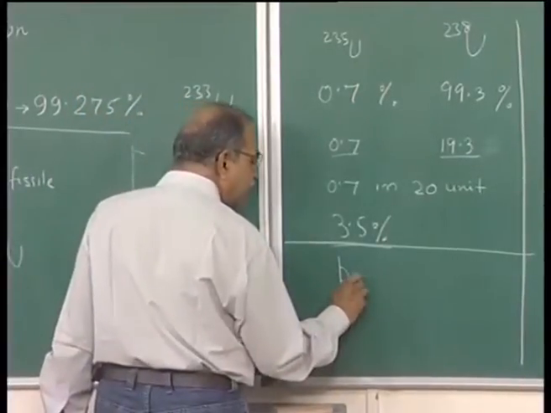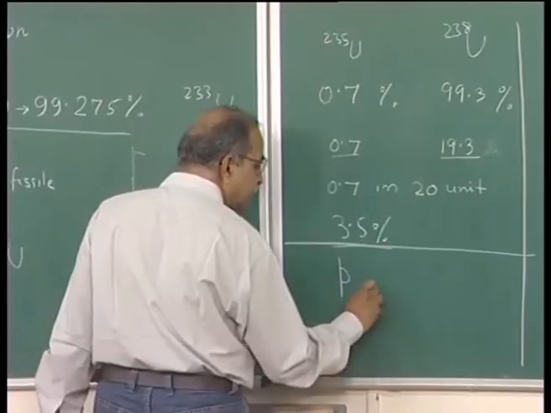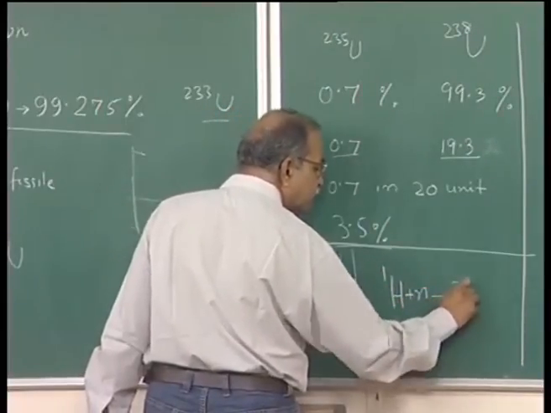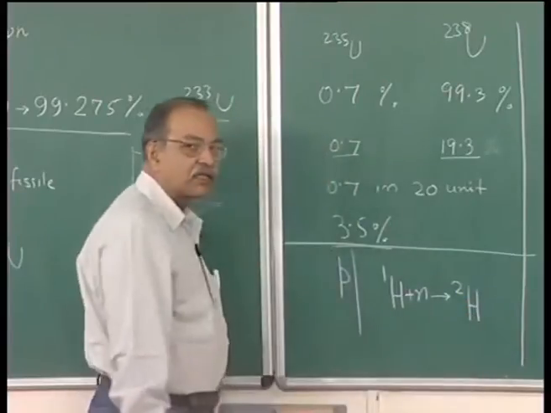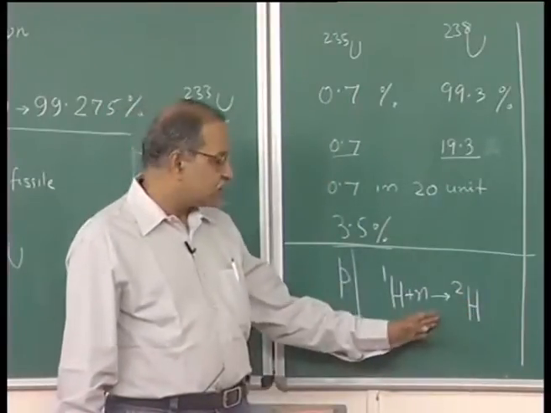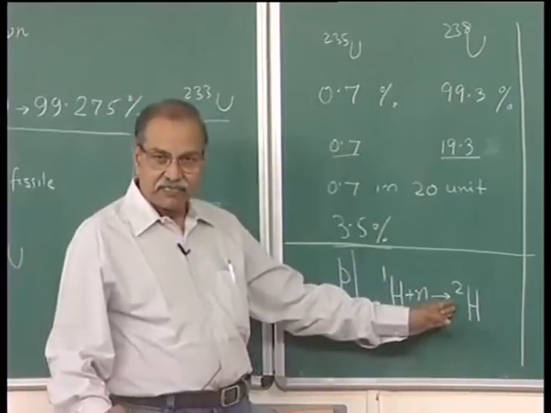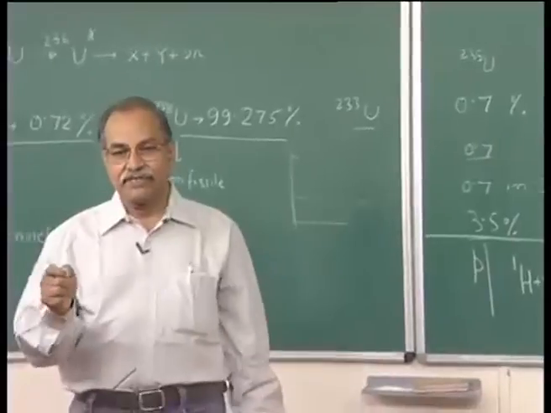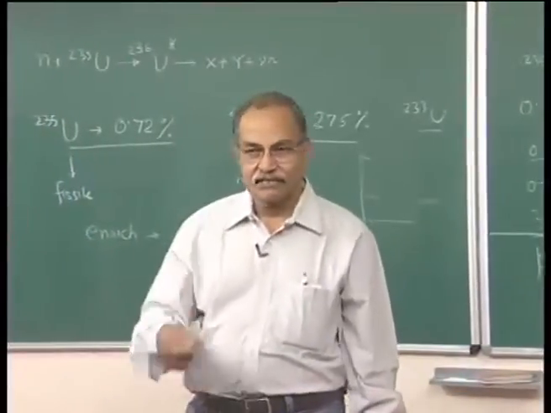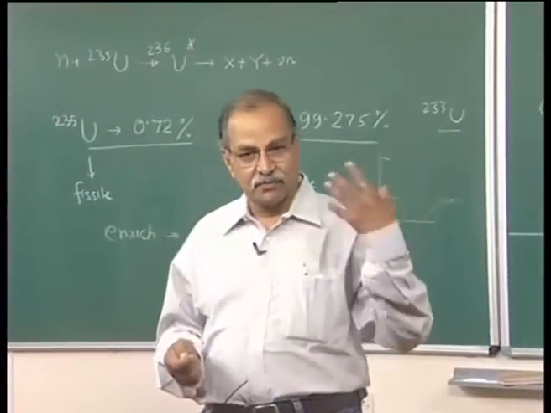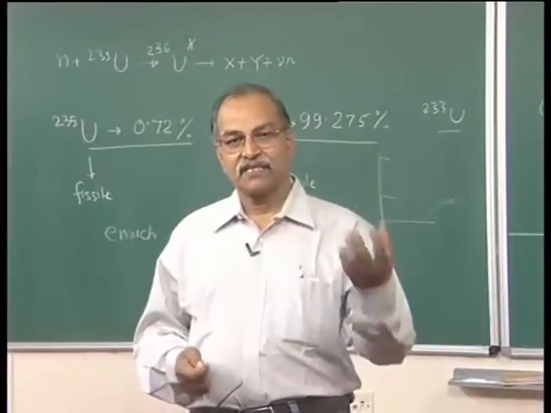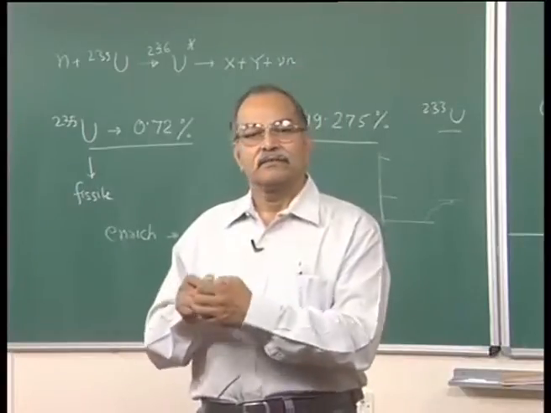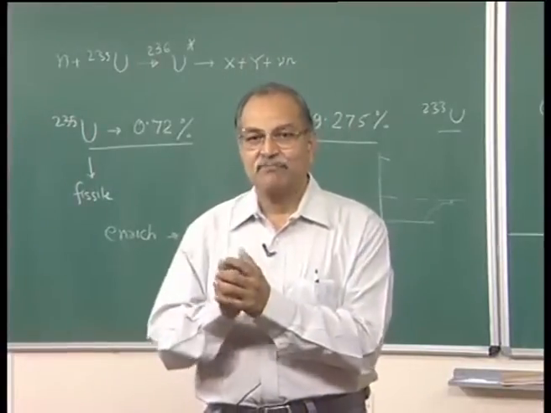But then you have this reaction, 1H plus neutron goes to 2H, deuteron, and this reaction has sizable probability. So, if you put water there and think that this neutron will go, hit and transfer kinetic energy, it will, but in some of the cases, and the number of such cases may be significant, this neutron can just go and stick to that proton and make deuteron.